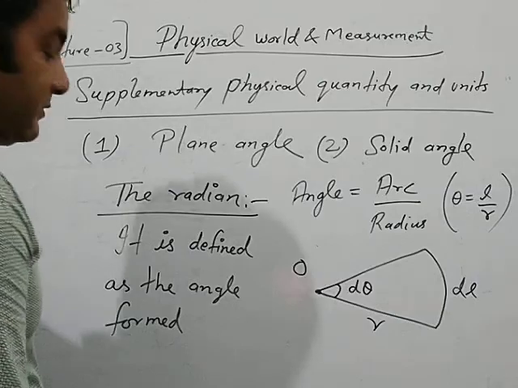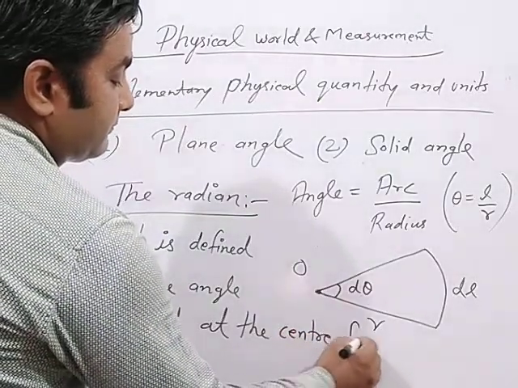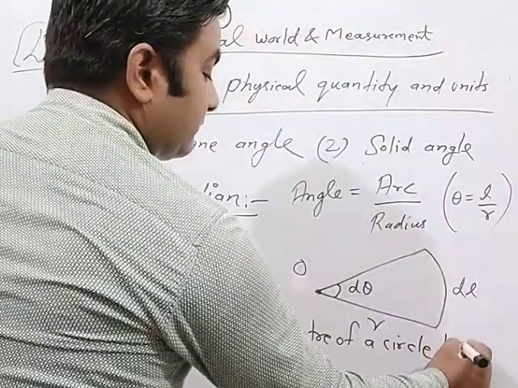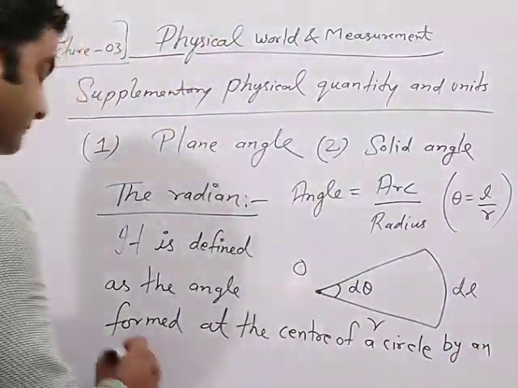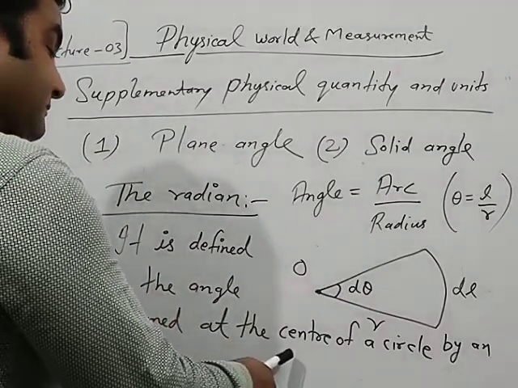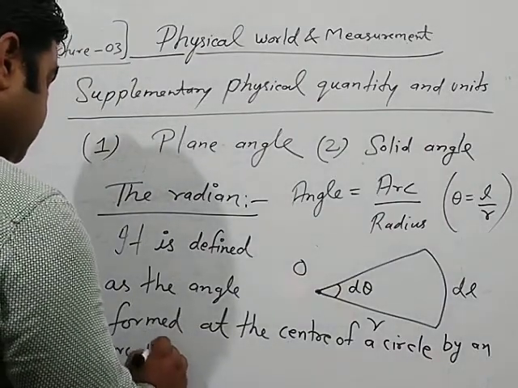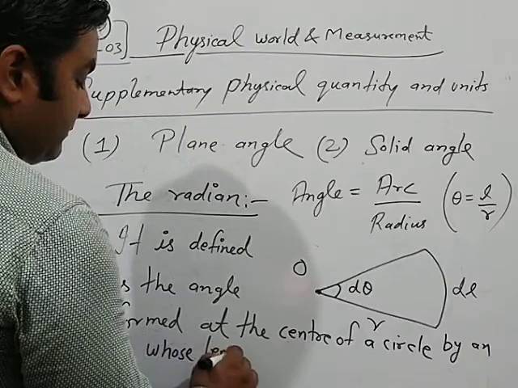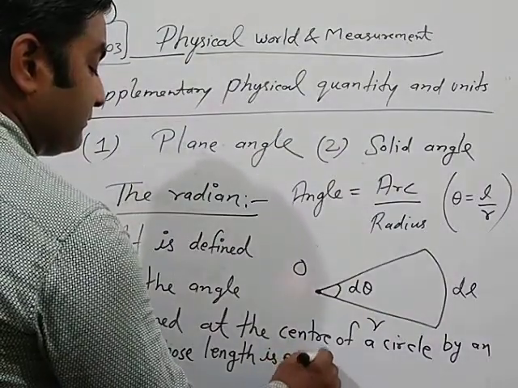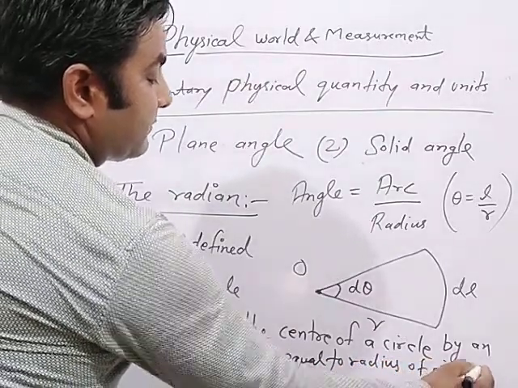It is defined as the angle formed at the center of a circle by an arc whose length is equal to the radius of the circle.